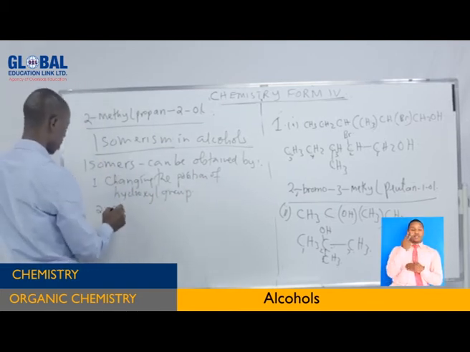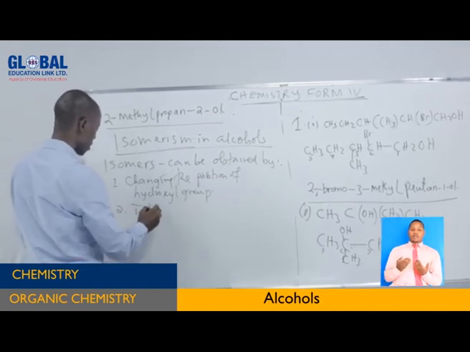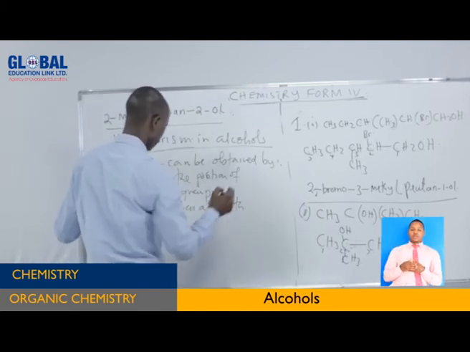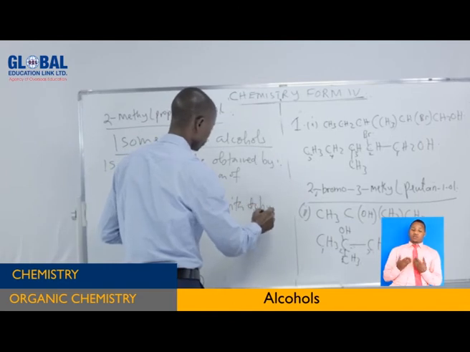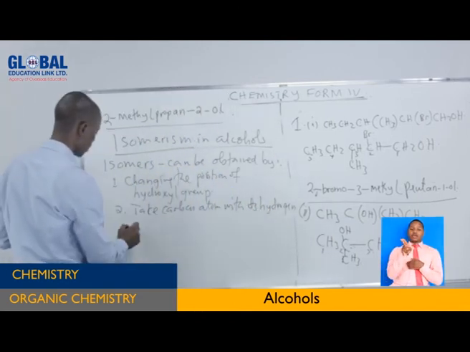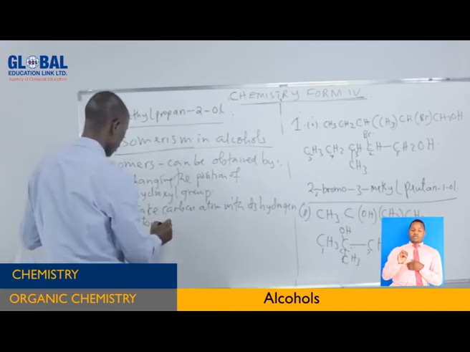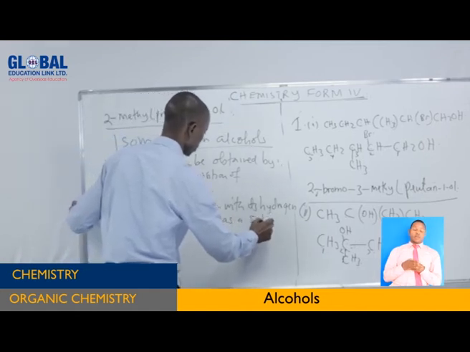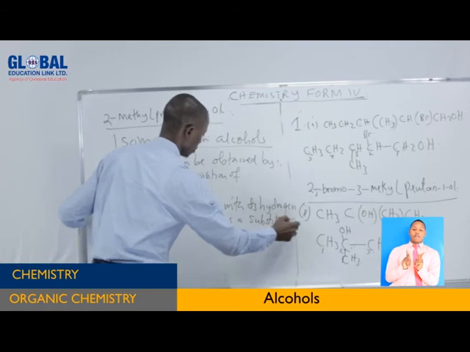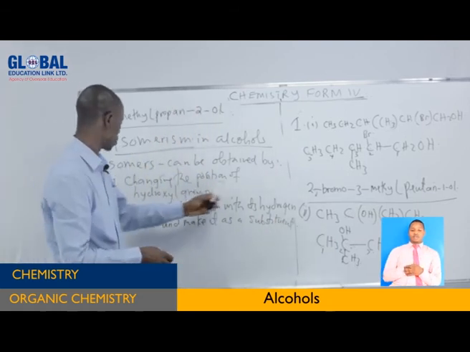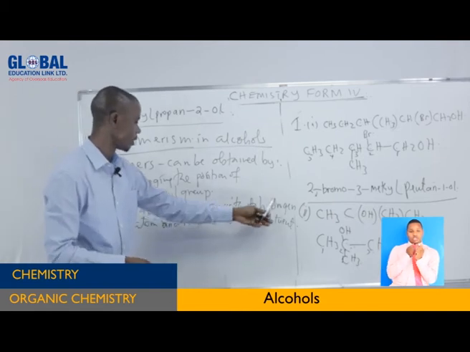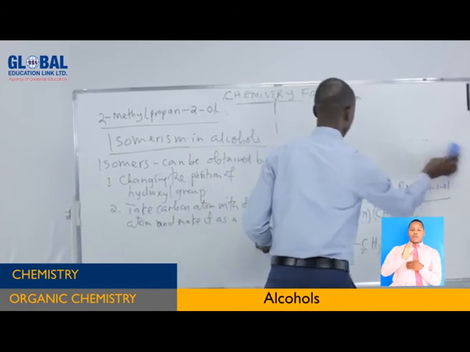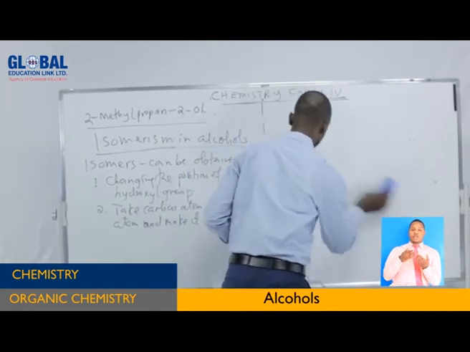Number 2, take a carbon atom with its hydrogen atoms and make it a substituent. So these are the 2 rules: changing the position of the hydroxyl group, and taking a carbon atom with its hydrogen atoms and making it a substituent. So here, let us apply those 2 techniques.